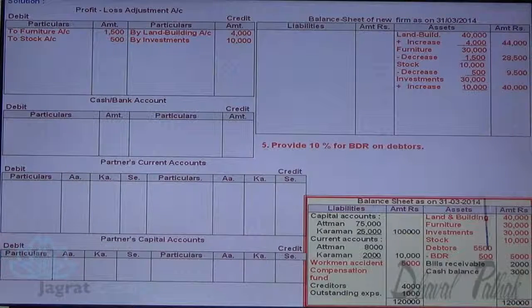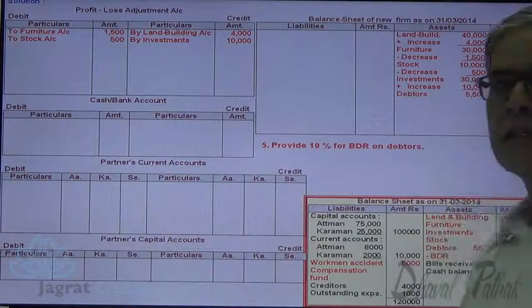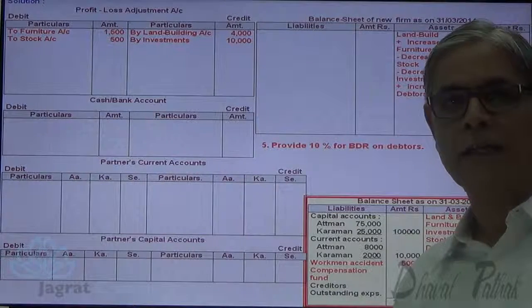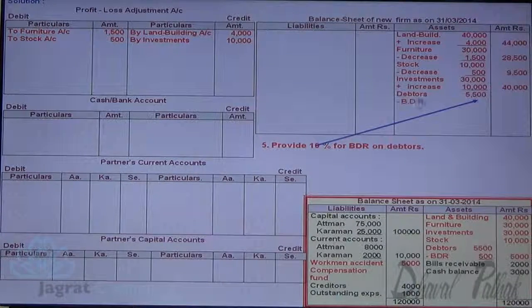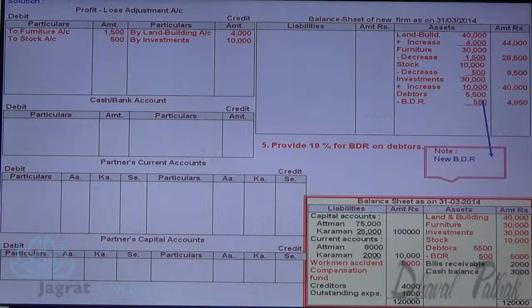Provide 10% bad debt reserve on debtors. Debtors are 5,500. 10% bad debt reserve thereon is 550. That is the required bad debt reserve. Now the bad debt reserve required is 550 and the bad debt reserve existing is 500. So additional provision required is 50.